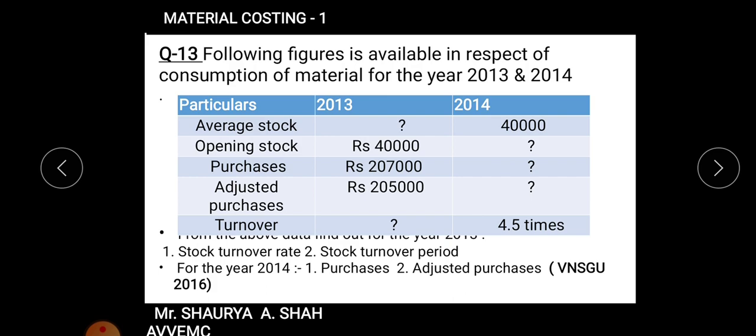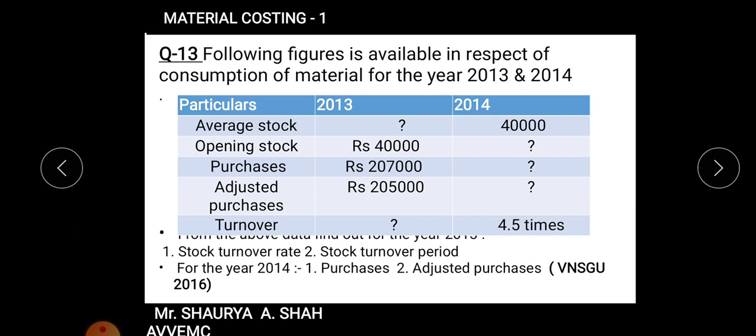Purchases are given, adjusted purchases are given. What do you mean by adjusted purchases, students? It is cost of goods sold, right? So cost of goods sold for a year is given. Turnover is missing here. Here turnover is given, right? Again, what is asked? From the above information for the year 2013, right? Just understand this is 2013. For 2013 you need to calculate STR and stock turnover period. Both you know. One, if you get it, then you can get stock turnover period also. For the year 2014 you need to calculate purchases and adjusted purchases, right?